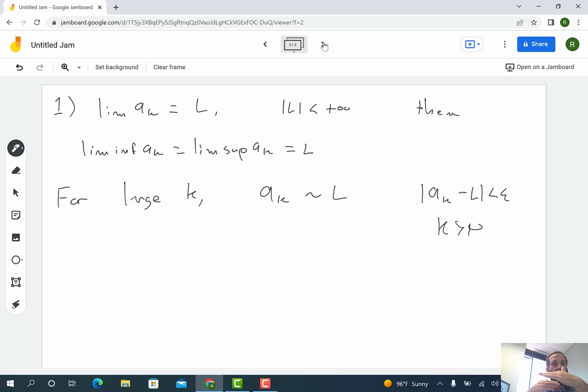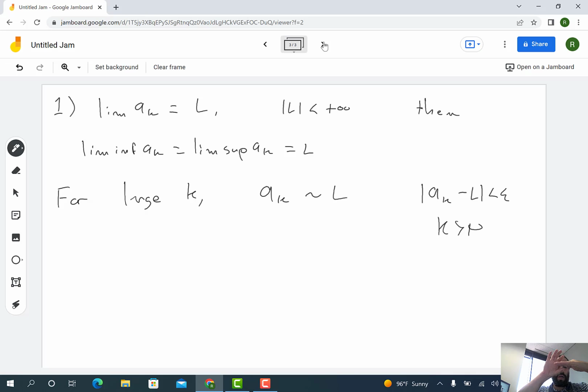If all the a_k's are very, very close to L after a certain point, then the minimum has to be very close to L, and the maximum has to be very close to L. Indeed, since everything past a certain index is within epsilon, the minimum can be at most epsilon away from L, and the maximum can be at most epsilon away from L. And so this is going to be the idea of the proof that we use in the next video,